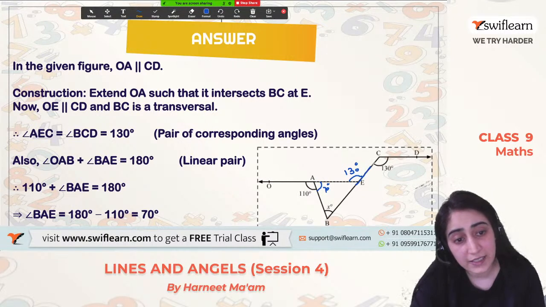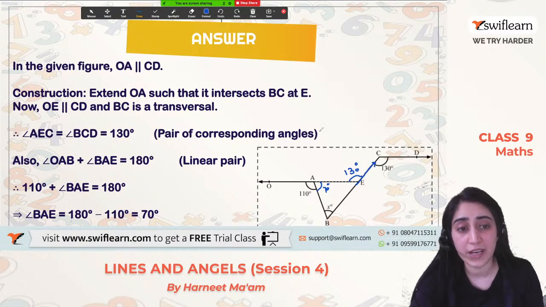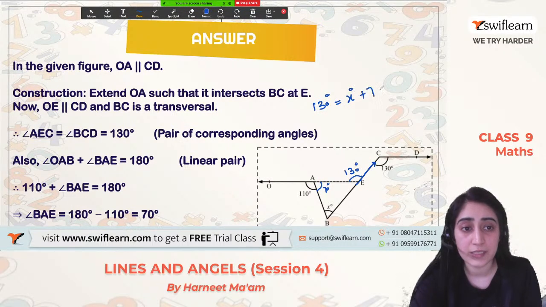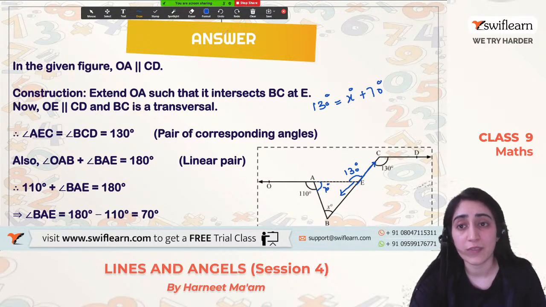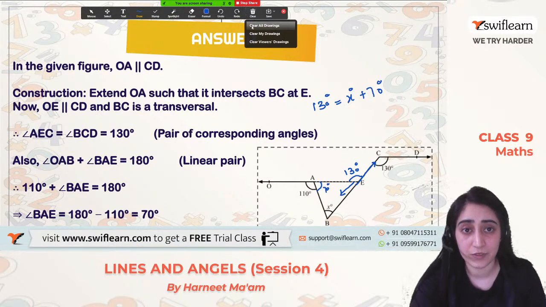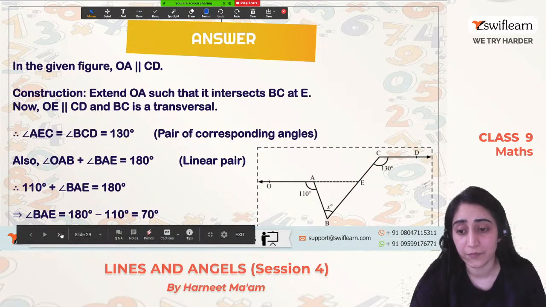This is an extended angle. So I know this 130 degree is equal to x degree plus 70 degree. Why? Because an external angle is equal to the sum of its opposite angles. So by this, I can calculate the value of x.